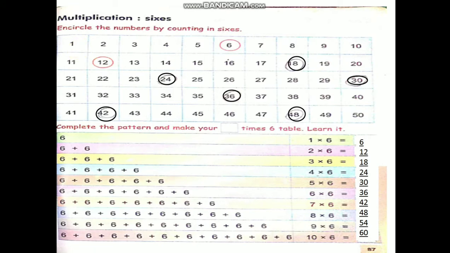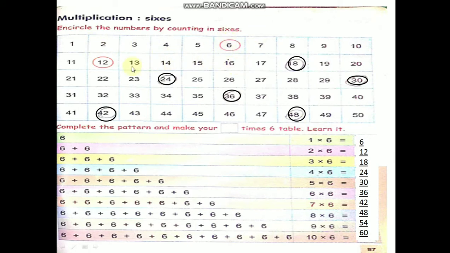1, 2, 3, 4, 5, 6. Circle, encircle. Again 1, 2, 3, 4, 5, 6, 12. Like that if you count 6 numbers and encircle, children. 18, 24, 30, 36, 42, 48. See, children, if you are counting in sixes, you will get 6 tables.